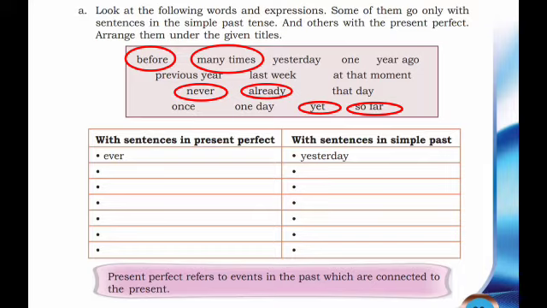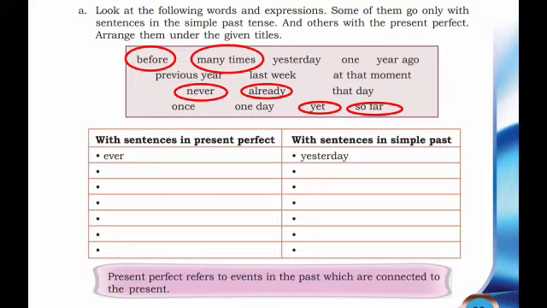Then the words or expressions with the sentences in simple past, that are yesterday, one year ago, previous year, last week, at that moment, that day, one day, once.